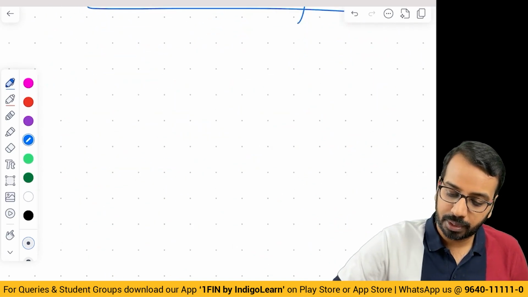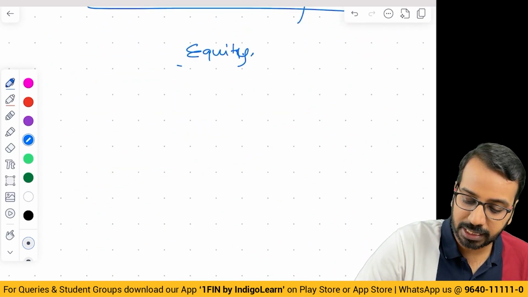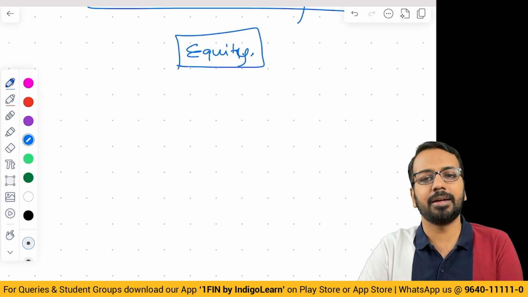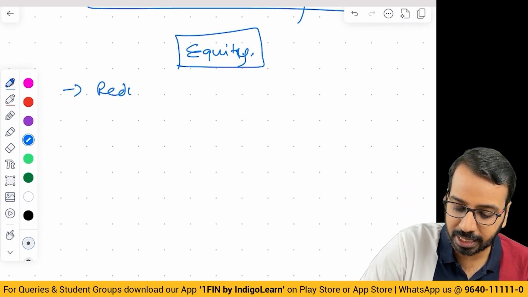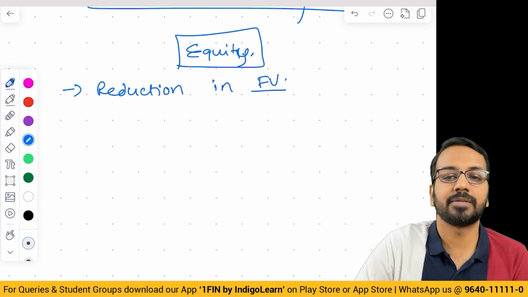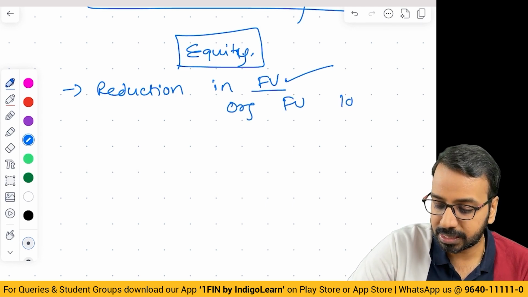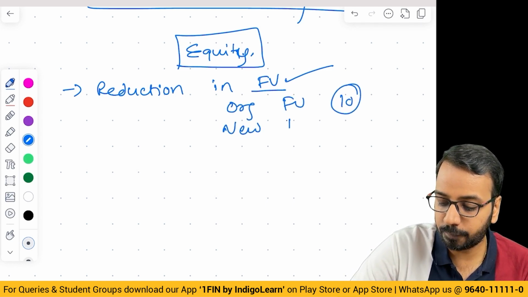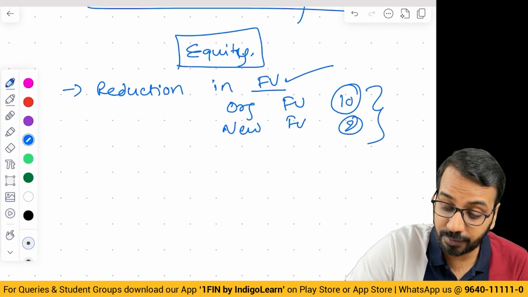Okay. Now, the next thing that comes is for equity. As far as equity is concerned, generally in most questions, there is a reduction in face value. For example, original face value is 10, new face value is 2. Number doesn't change. Face value changes.